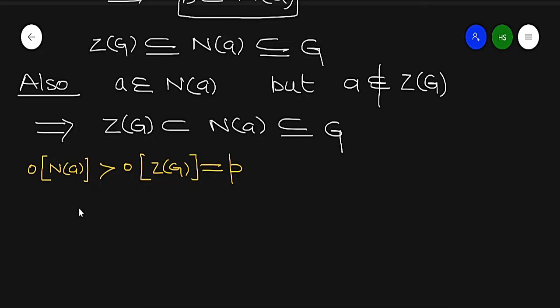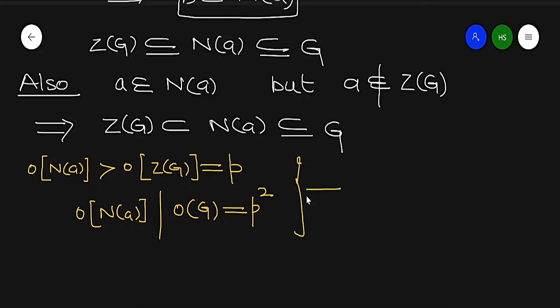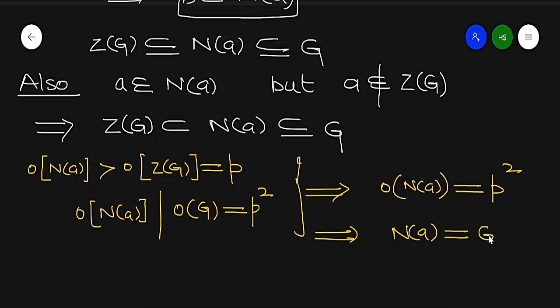Also by Lagrange's theorem, the order of the normalizer of A divides the order of G, so it has two possibilities: either P or P square. Since its order is greater than P, we get that the order of the normalizer of A is equal to P square. If it is equal to P square, then N(A) and G are equal, which is not possible, because N(A) and G are not equal.